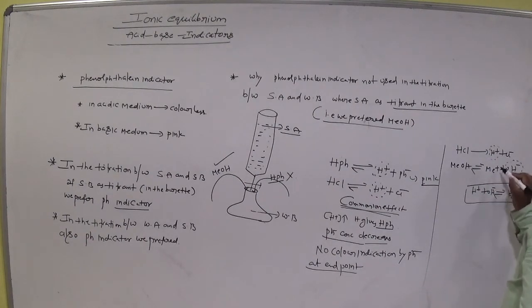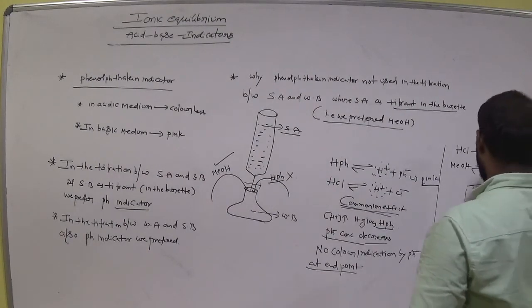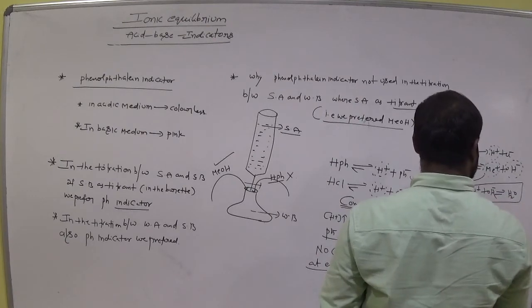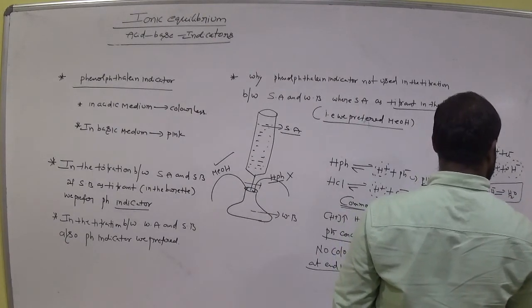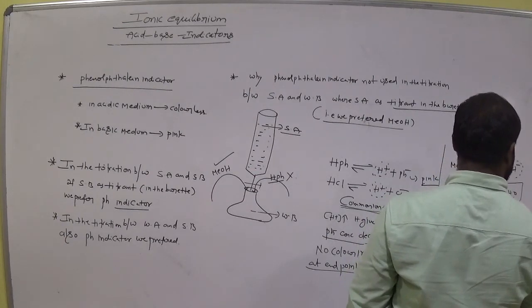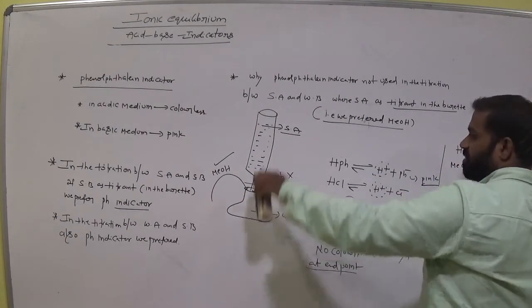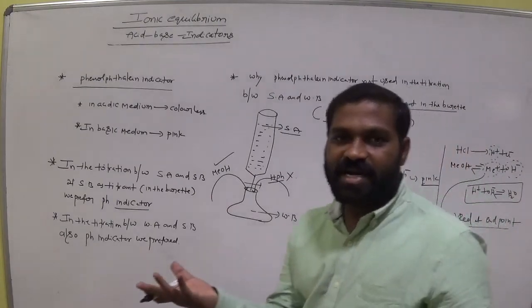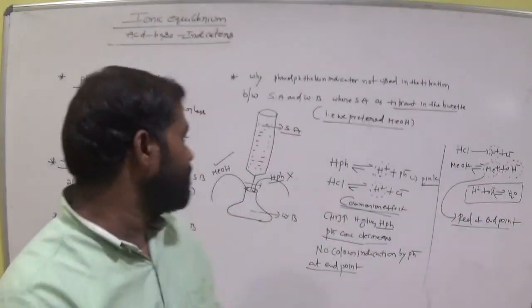Now which concentration is more? Me plus is there. So due to the Me plus, which color do we get? Red color at the end point. At the end point, we can stop the titration and read down the reading. Otherwise, without color indication, there is no way to measure the volume.